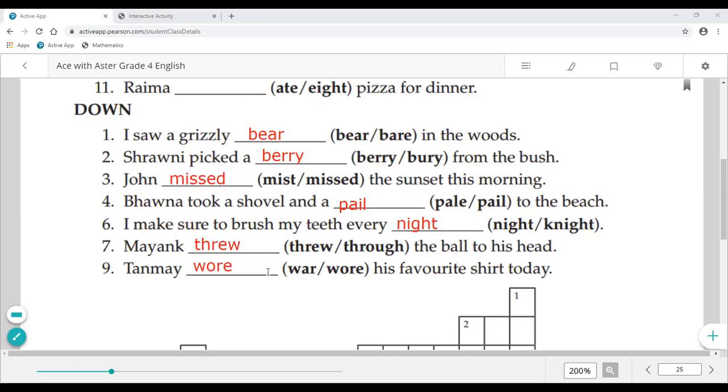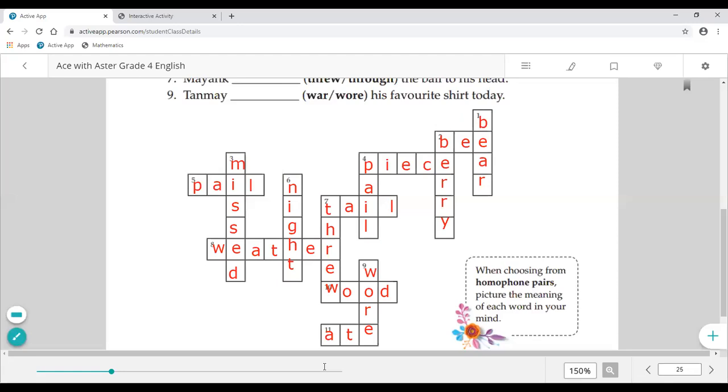According to it, class, we have to fill our puzzle. So I'm going to show you the filled puzzle. So it will look like this. You have to fill according to the given questions which we have completed. Okay, class.